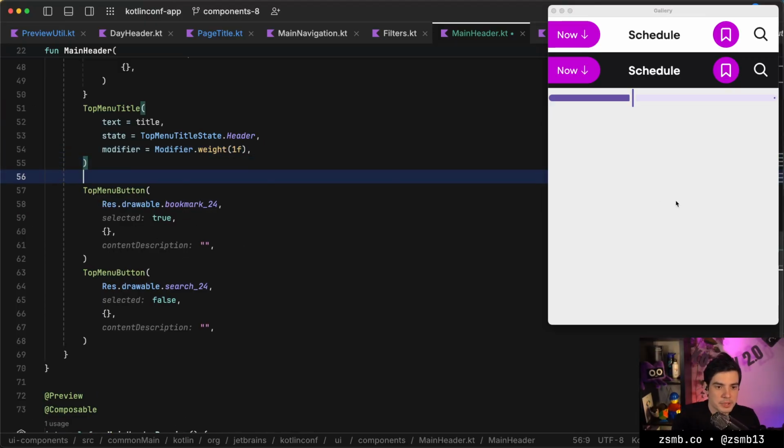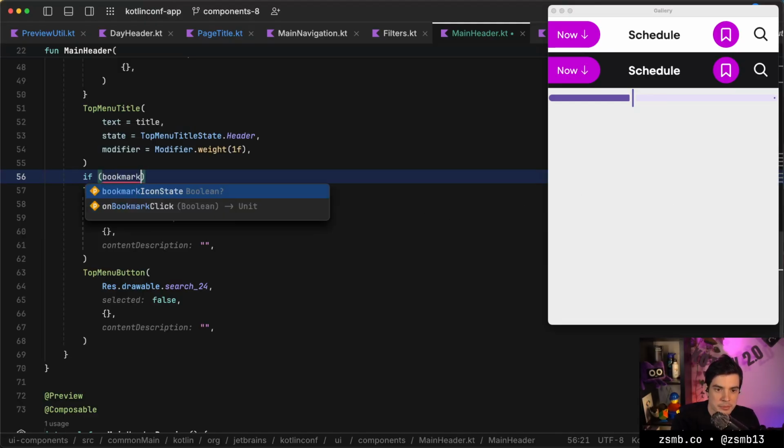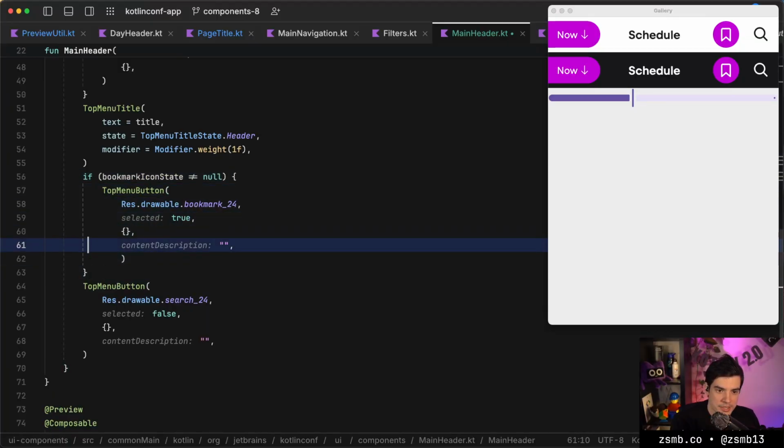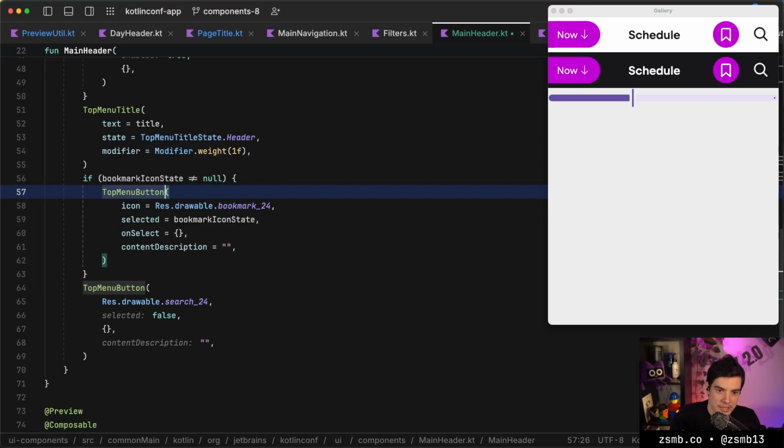Then we have the two buttons. So if, what did I call this? Something bookmark related. So if this is not null, we're gonna show this icon, and whether it's selected is bookmark icon state with a smart cast. And we're gonna add names to these arguments as well.